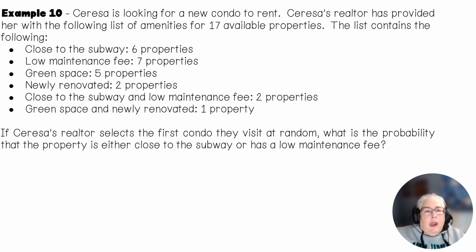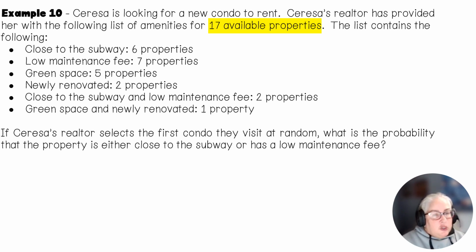All right, it says, let's do the example. It says, Teresa is looking for a new condo to rent. Her realtor has provided her with a list of 17 available properties. Okay, so she's got 17 properties. That's our denominator. It says the list contains the following: 6 properties that are close to the subway, 7 properties that have low maintenance fee, 5 properties green space, 2 properties newly renovated.